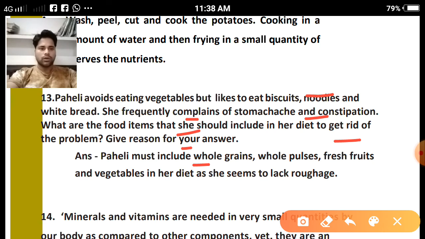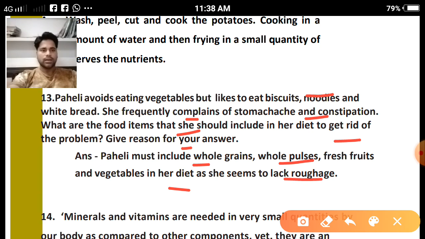Paheli must include whole grains, whole pulses, fresh fruits, and vegetables in her diet as she seems to lack roughage. So this is about the dietary fibers that are also called roughage, and these are very helpful to the body to get rid of the undigested food during the digestion process. Clear?